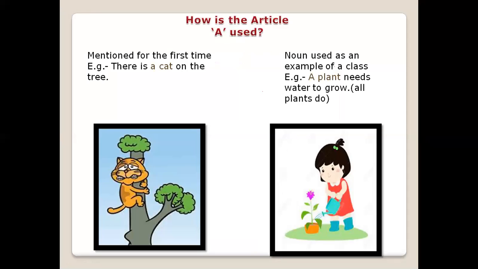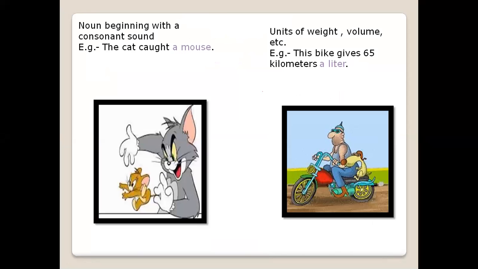We had mentioned that when something is mentioned for the first time, it takes the article a. When it is used as an example of a class, then a is used. Then the next one was when it begins with a consonant sound. Whenever a noun is beginning with a consonant sound, you have to be very clear that we are talking about sound here, not exactly a consonant. The sound should be of a consonant and then it will always take a.